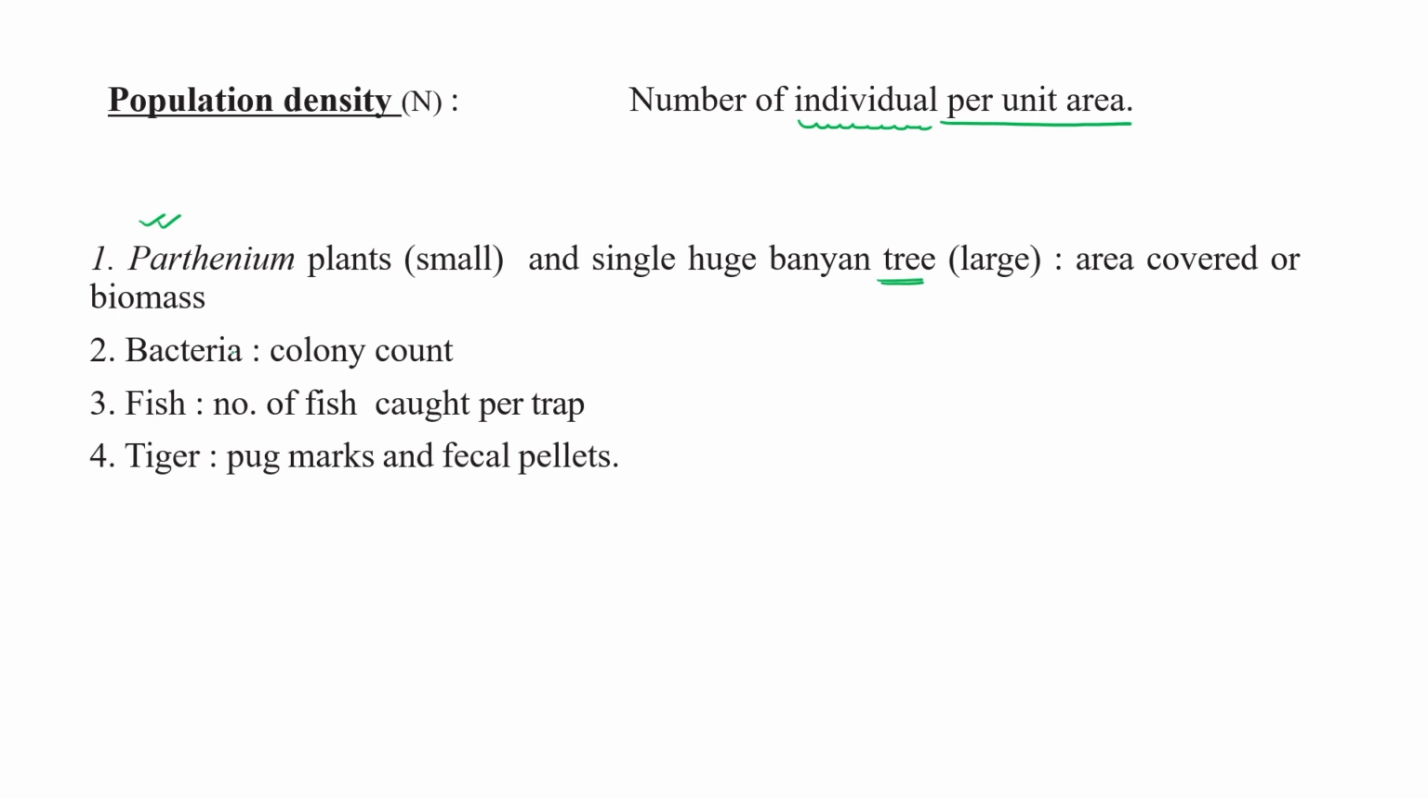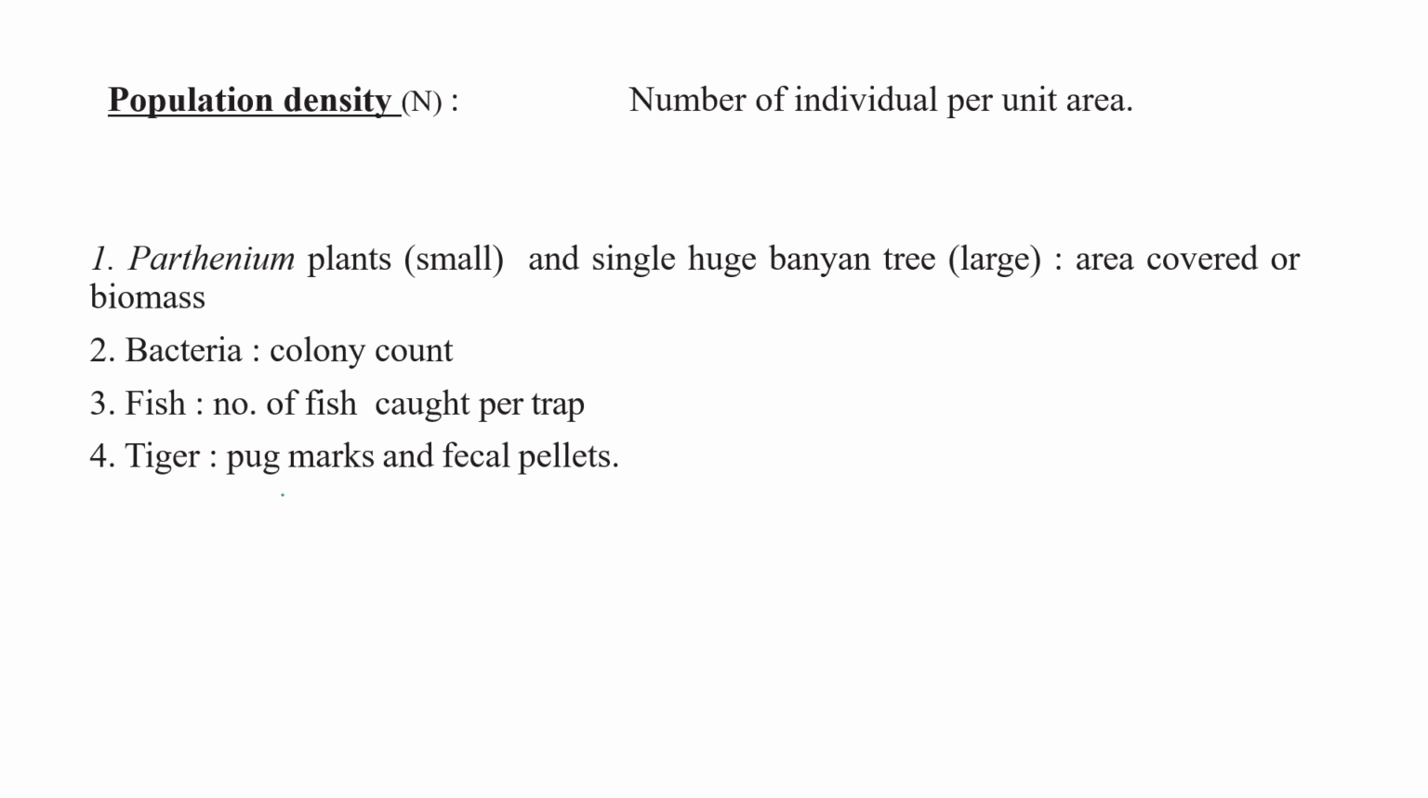In bacteria, we can compare the bacterial count, the number of colonies after 24 hours. If we count the colonies on a particular nutrient agar plate, we can find the population density of that bacteria in the given plate. For fish, the number of caught fish per trap: if the size of a pond is this much, and we catch fish in this particular area, then we can multiply by the total area of the pond.